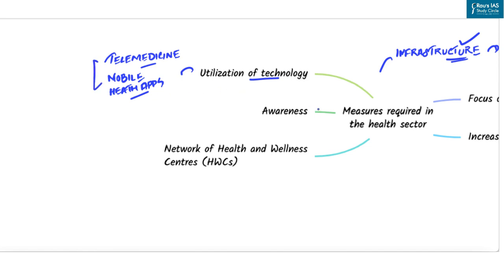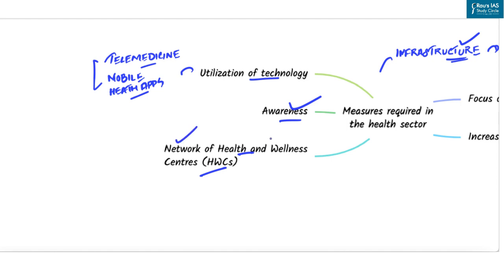And a very important measure is awareness. People should be made aware of the importance of early detection and prevention. How will this help? It would assist them in reducing their out-of-pocket expenses. Next very important measure is a network of health and wellness centers. The establishment of a network of health and wellness centers should be complemented with public health programs through soft touch governance, using targeted messaging and mobilizing the youth.